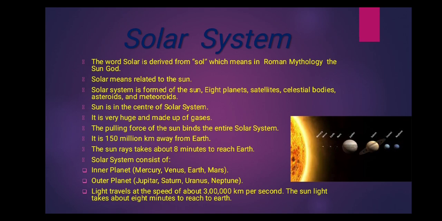There are 8 planets in the solar system. They are Mercury, Venus, Earth, Mars, Jupiter, Saturn, Uranus and Neptune. Mercury, Venus, Earth and Mars, these 4 planets are known as the inner planets, as they are a little closer to the sun, while Jupiter, Saturn, Uranus and Neptune, these 4 planets are known as the outer planets.